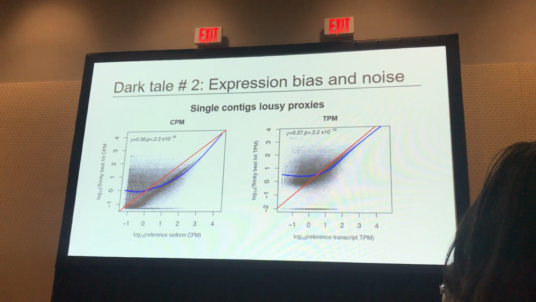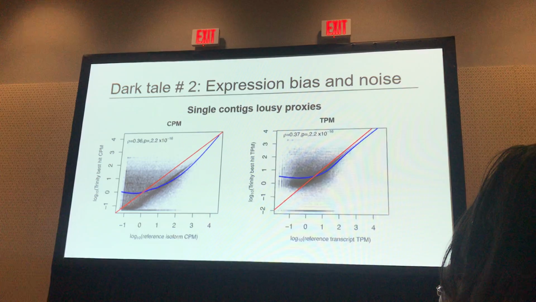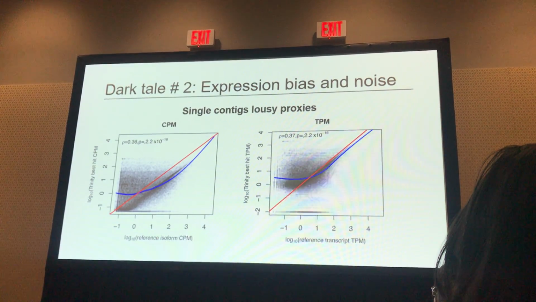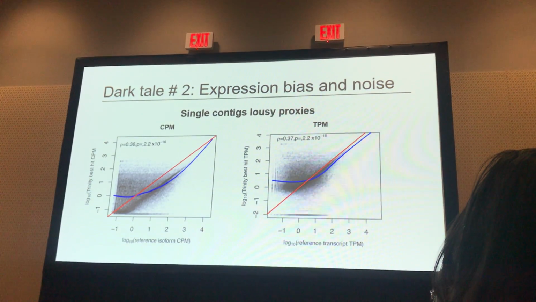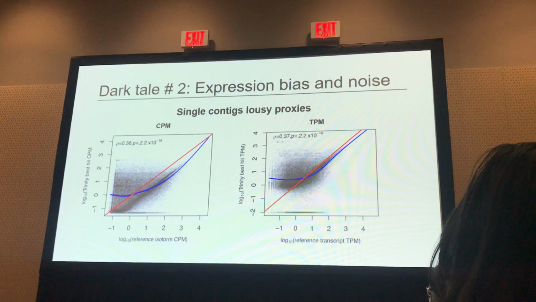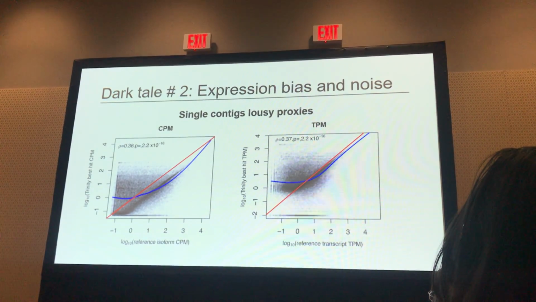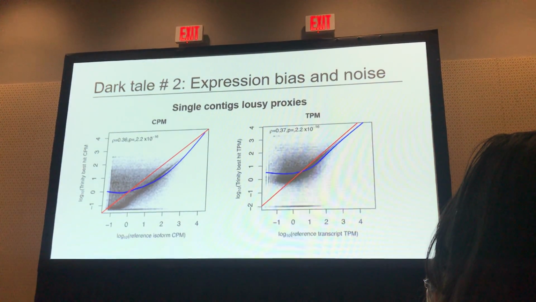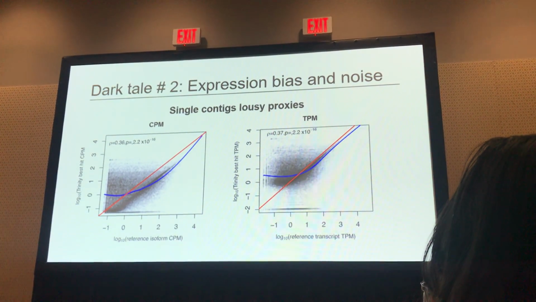Our second dark tale of the day is about expression bias and noise. So in these plots, what we've done is we've basically BLATed contigs to reference transcripts, so we have a very good idea where these belong, right? And so we can assign things to a transcript, and then we can assign it to a reference gene. The first take home here: people often use a single contig, the best hit contig, as a proxy for expression for a transcript.